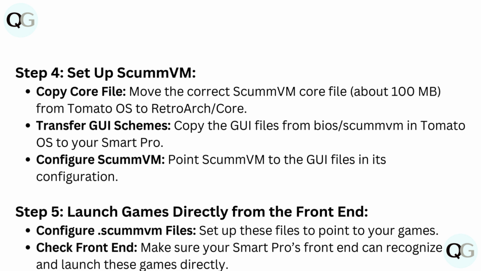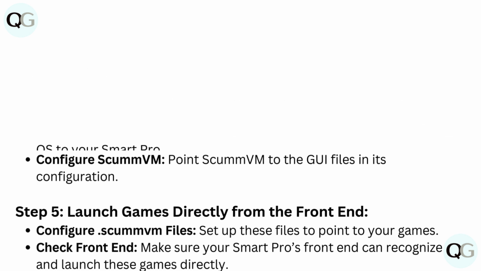Step 5. Launch games directly from the front end. Configure ScummVM files. Set up these files to point to your games. Check front end. Make sure your Smart Pro's front end can recognize and launch these games directly.